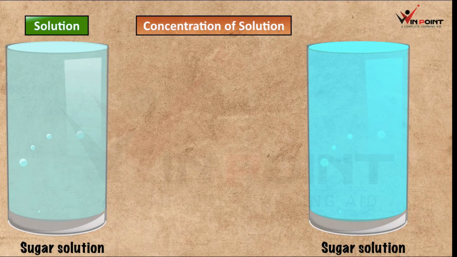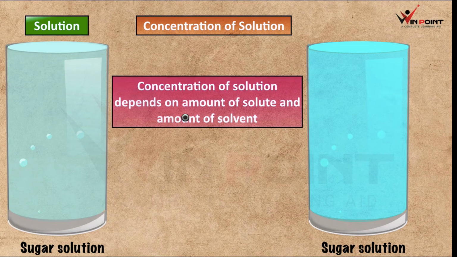The concentration depends on the amount of solute as well as the amount of solvent. If you are adding less amount of water and more amount of sugar, then the concentration is high. In the case of sugar solution, it depends on the amount of sugar and amount of water.